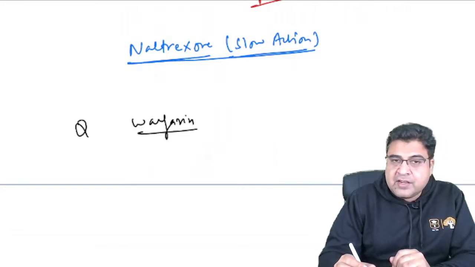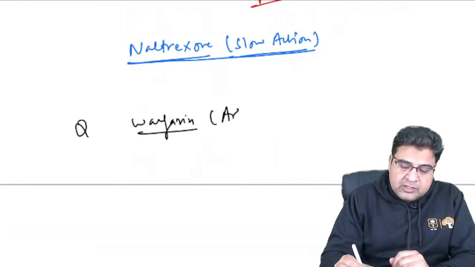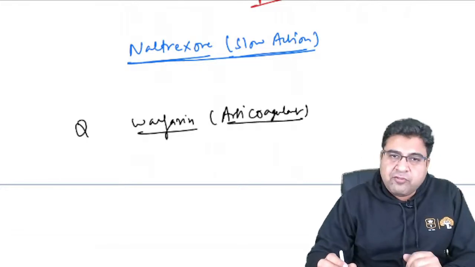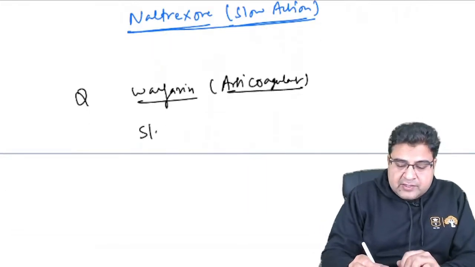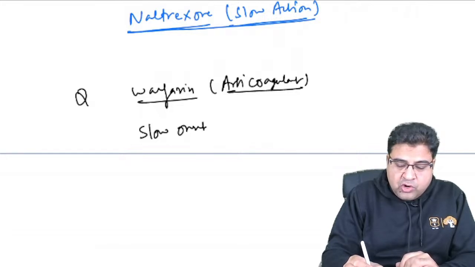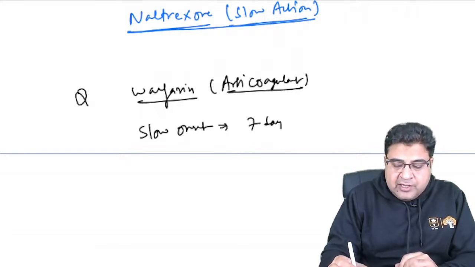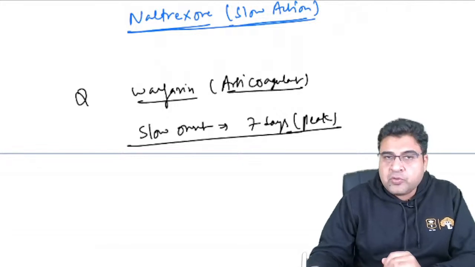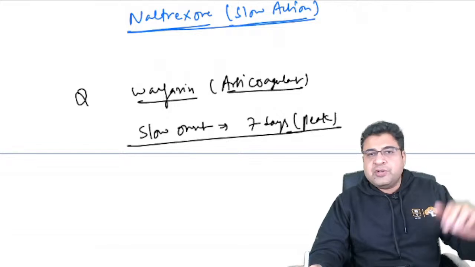So warfarin is an anticoagulant medicine. We all know this medicine can stop coagulation and the formation of a clot. And as we discussed during our lecture, this medicine has a slow onset of action, and it will take 7 days to show its peak effect.